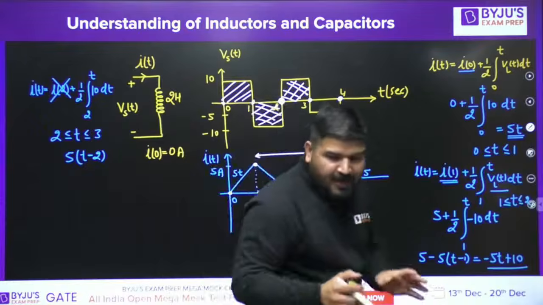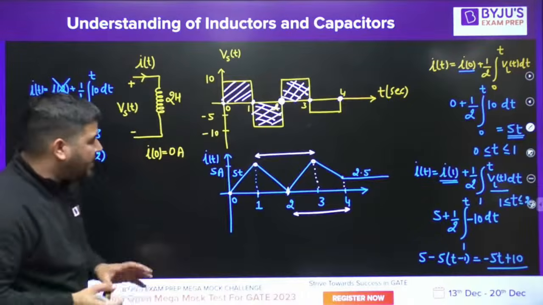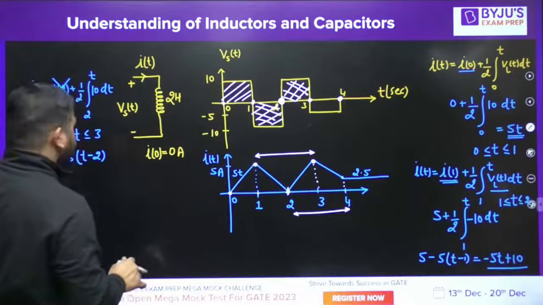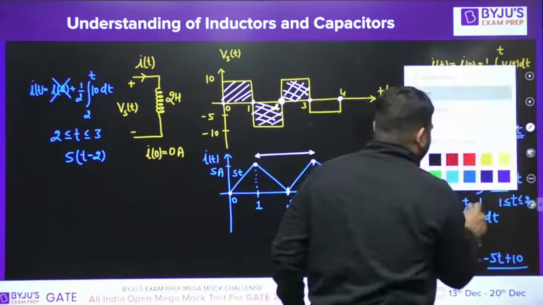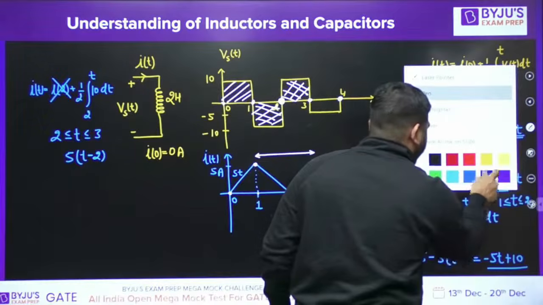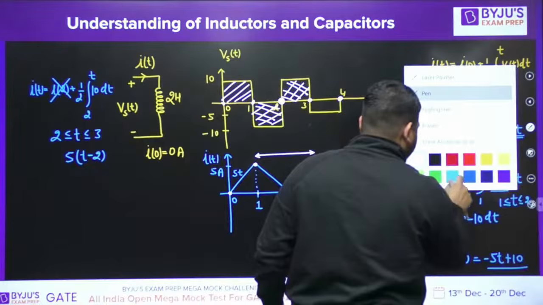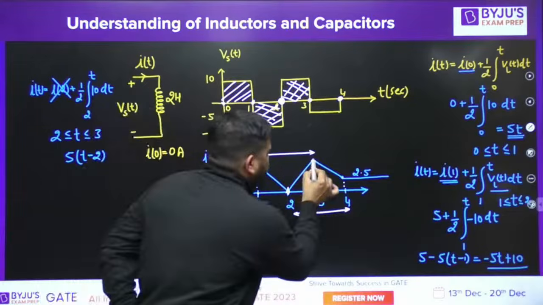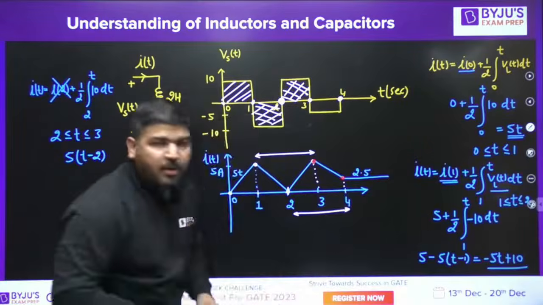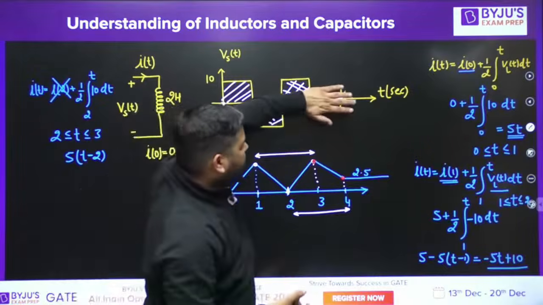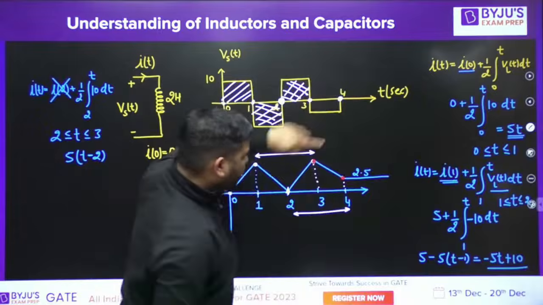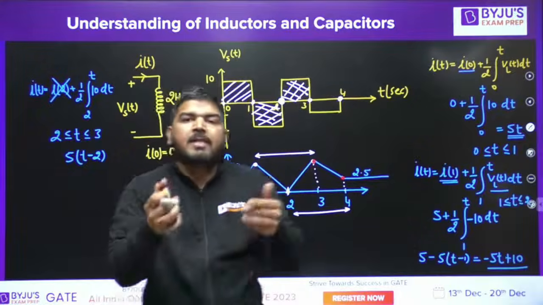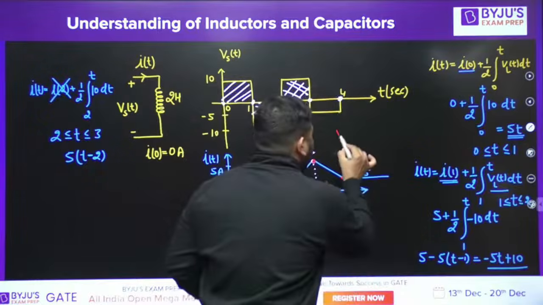Now let me ask you one more point. Think carefully, this is important. Let me change the color. I think red color is nice. Okay, let's say from 3 to 5. Tell me about 3 to 5. Don't look at the wave, just look at the current. From 3 to 5, what should be the area? What should be the VLT? Whether it is positive or negative?